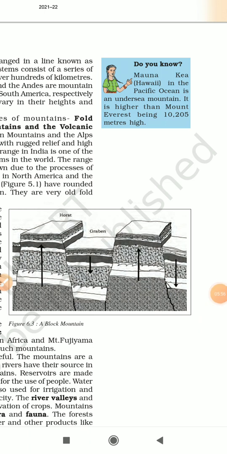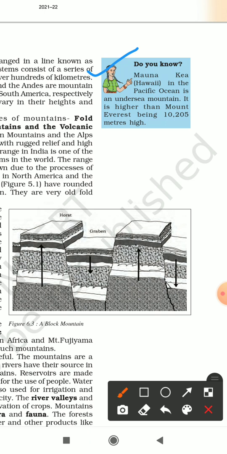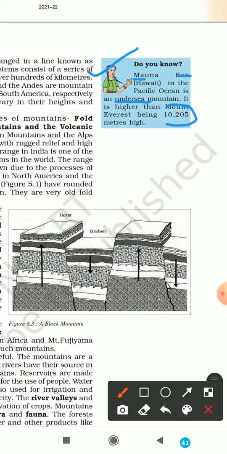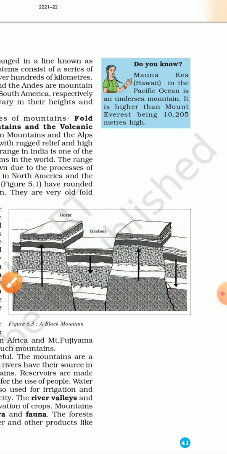Now, as we studied, there are some mountains which are under the sea. So let us look at this box over here. Mauna Kea in Hawaii in North America in the Pacific Ocean is an undersea mountain. So basically this is a mountain which is actually under the sea. It is higher than Mount Everest and its height is 10,205 meters. So basically this is the height of this mountain which is under the sea.